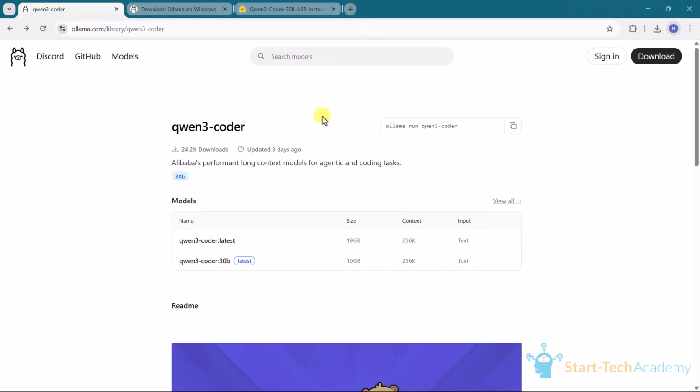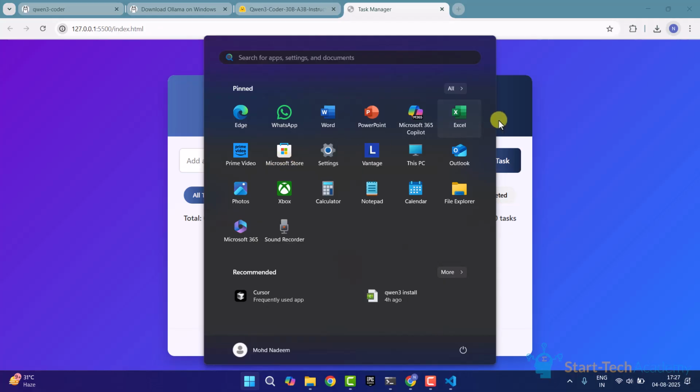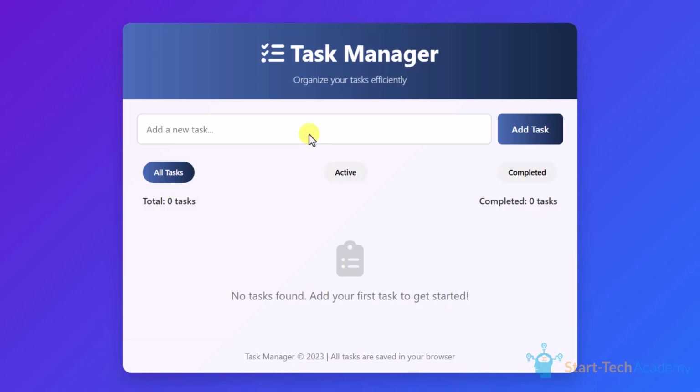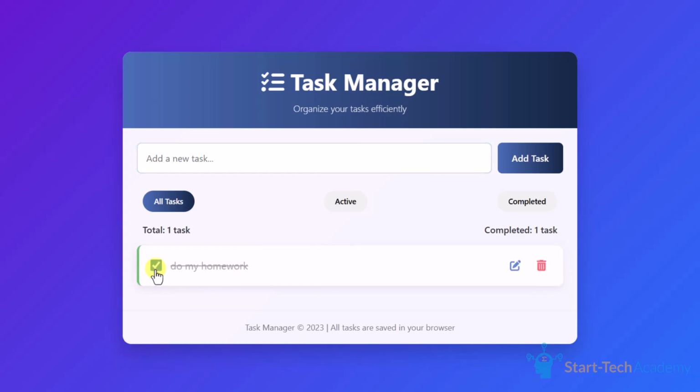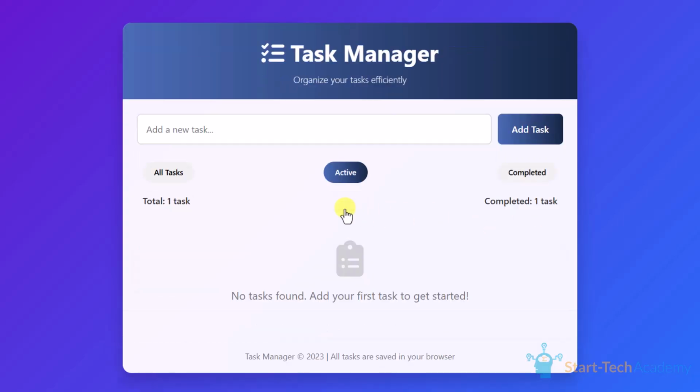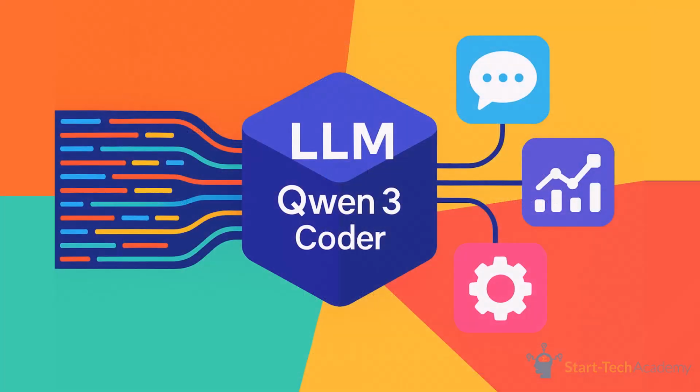I'll wait for a moment. And you can see it has started serving the application, and here is my task manager. Now I can create a task, that I have to do my homework, and I added the task. I can check it, the task is completed, and it's in the completed list, not in the active task list.